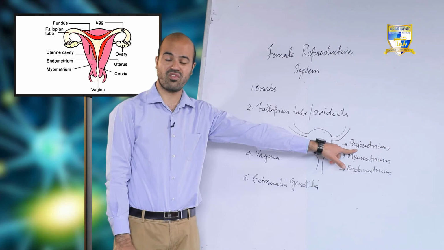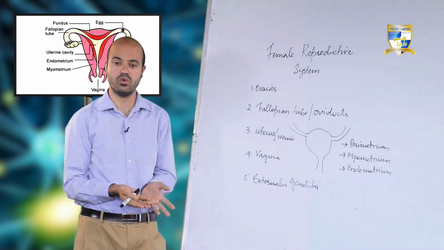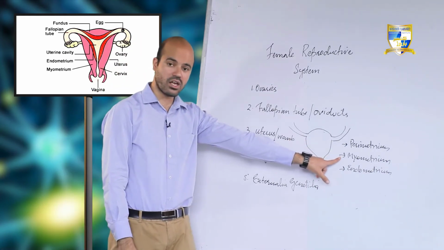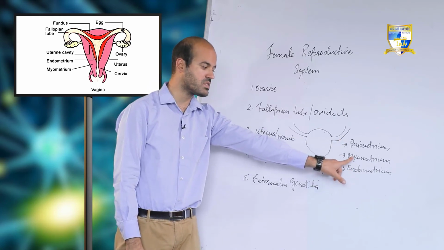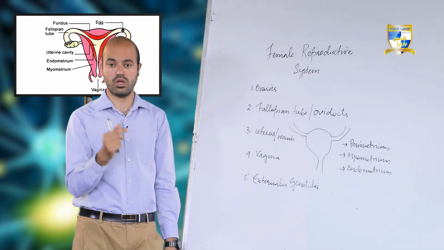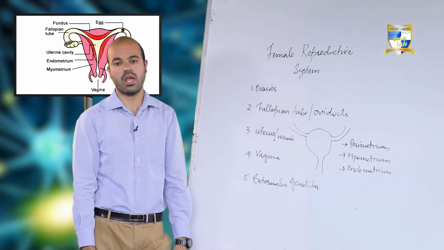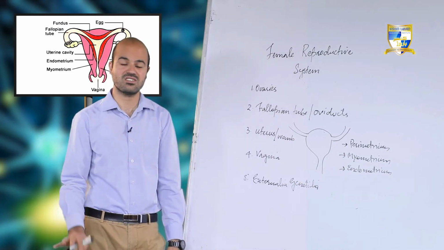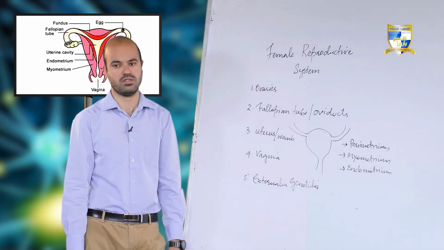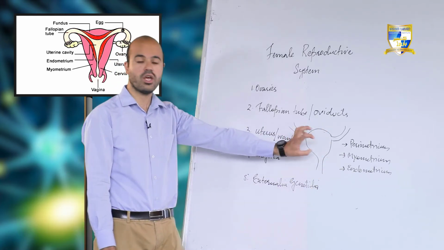This is formed of fibroelastic connective tissue, which forms the outer portion of the uterus. Then the second layer in between perimetrium and endometrium is the myometrium, which is the actual muscular layer present in the uterus. Then third is endometrium. Endometrium is that layer which is present inside the myometrium, and it's again made up of epithelial cells. These are the 3 layers which form the uterus.